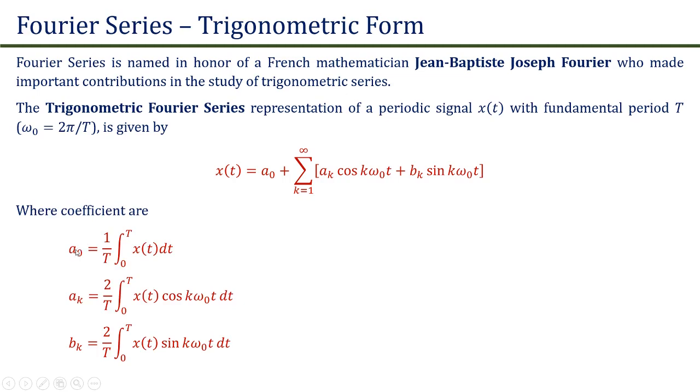Here the coefficients are given as a0 is equal to 1 upon T integration from 0 to T of x(t) dt, and ak is equal to 2 upon T integration from 0 to T of x(t) cos(k omega naught t) dt. Similarly, bk is equal to 2 upon T integration from 0 to T of x(t) sin(k omega naught t) dt.